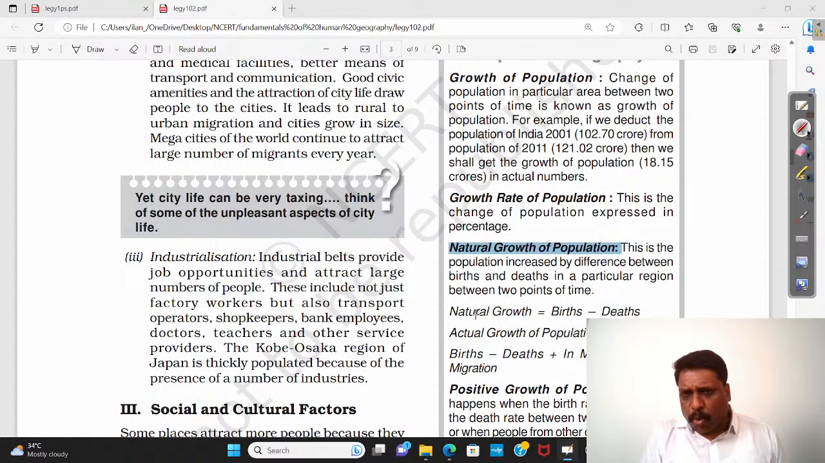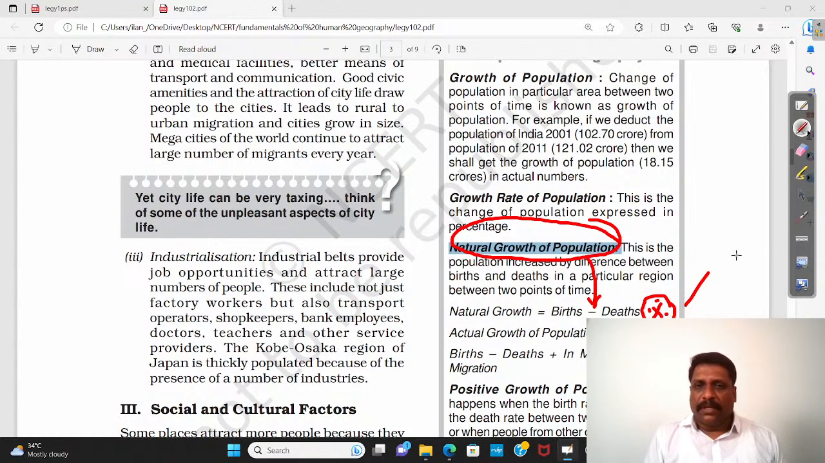When I talk about natural growth, what is this natural growth? It is simply the birth minus the death, right? It is fertility minus the mortality. The natural growth in the population includes only the difference between birth and death rate. Very, very important. It does not include migration, right? But if you ask me, that is natural growth. What is the actual growth of population? Actual growth of population also takes into consideration migration.